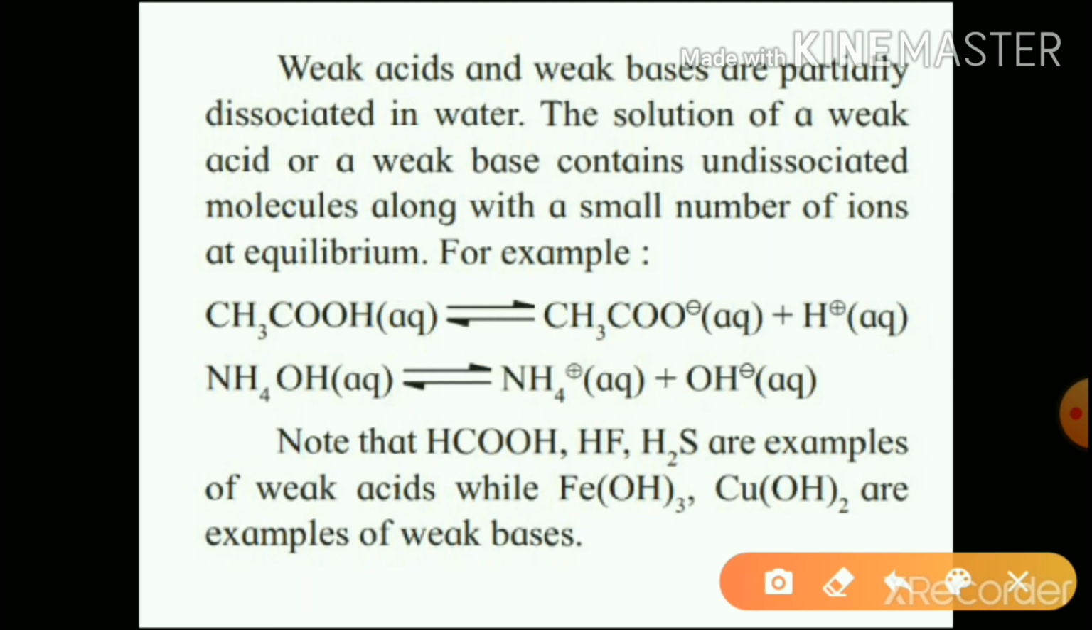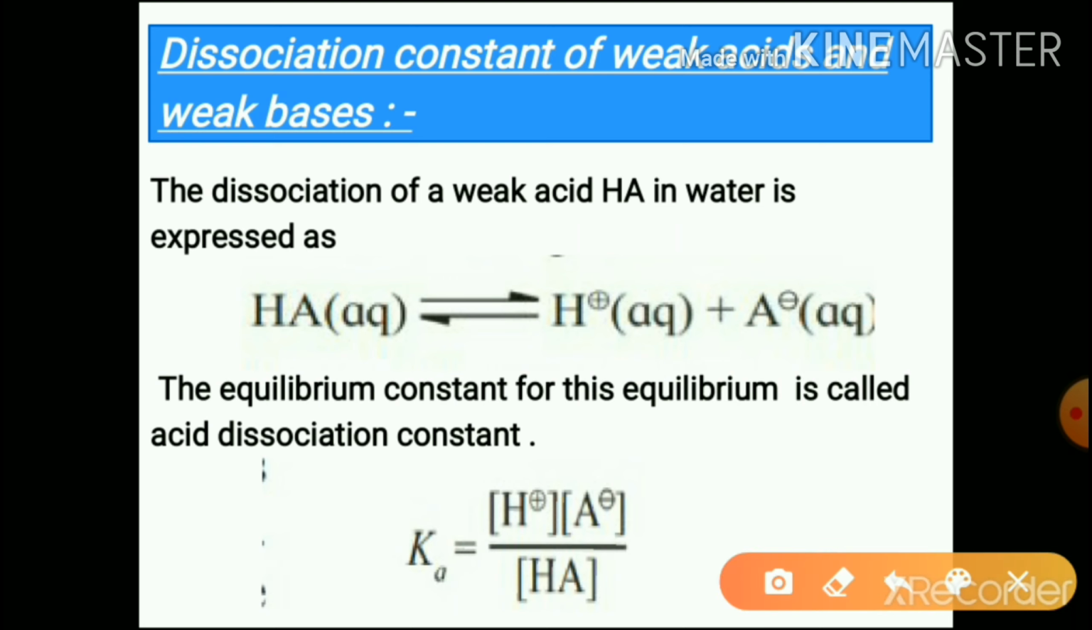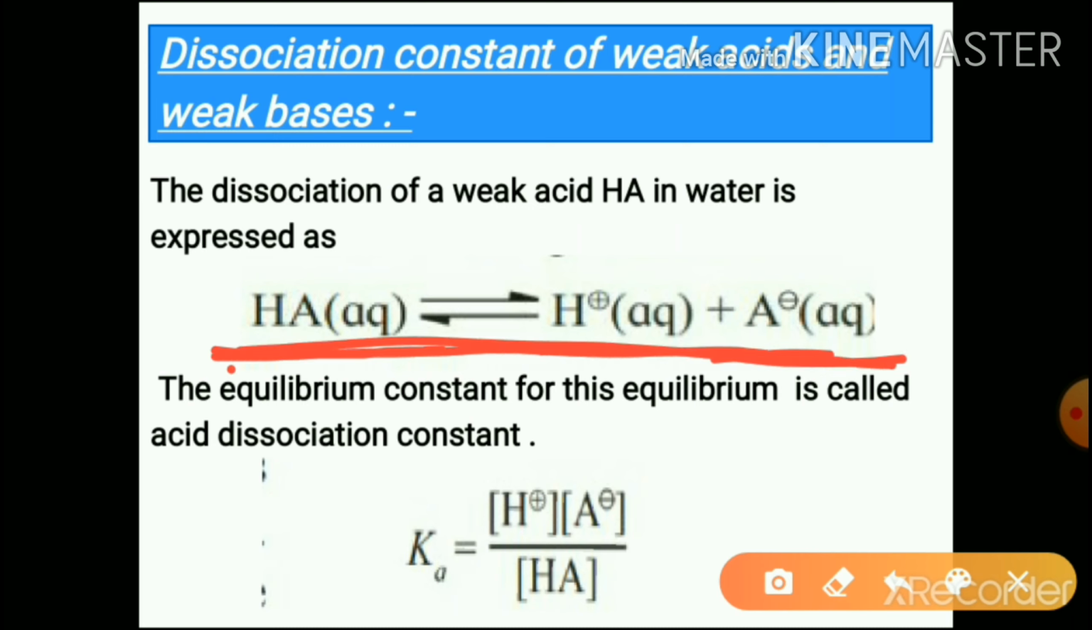Few examples are given: formic acid, hydrofluoric acid, H2S; weak bases, iron hydroxide, copper hydroxide. As these acids and bases are weak, they never undergo complete dissociation. And there develops an equilibrium between dissociated ions and undissociated molecules. Hence we can write the dissociation equilibrium for an acid HA as H plus and A minus. HA acid undergoes dissociation to form H plus and A minus ions and the equilibrium is developed.